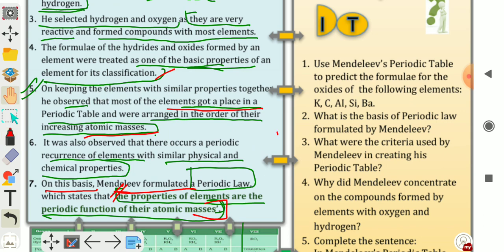Question number 4. Why did Mendeleev concentrate on the compounds formed by the elements oxygen and hydrogen? Why did he select hydrogen and oxygen? He selected hydrogen and oxygen because they are very reactive elements and form compounds with most of the elements.